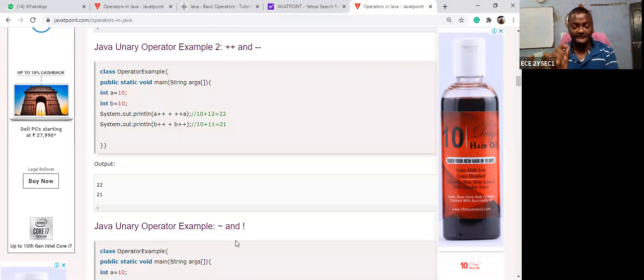So I request all the students, please take a white paper and write all the hexa digit values. First write 0, then what is the hexa digit? 0000.